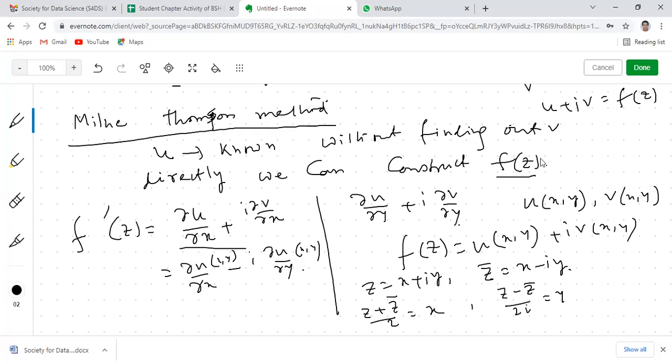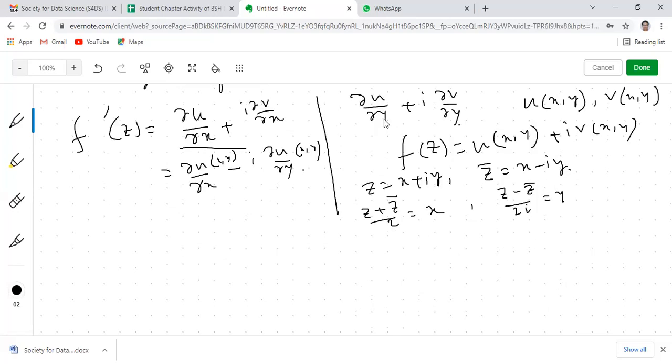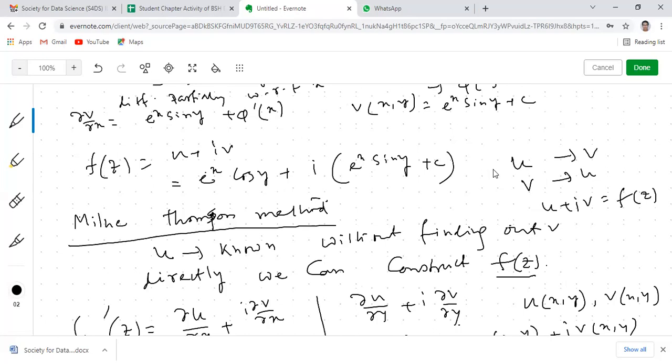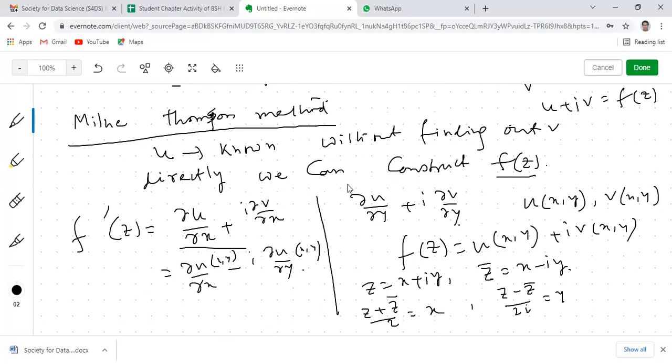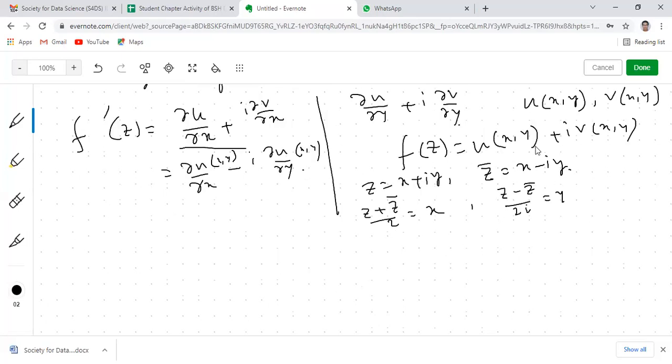So here, in order to construct f(z) directly, no x, y terms will be present, because while we have constructed f(z), x, y terms are present. But here we want to construct f(z) directly, so no x, y will be present. So x, y need to be converted in terms of z. So how can we convert this x, y in terms of z?